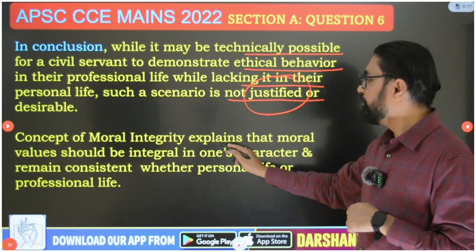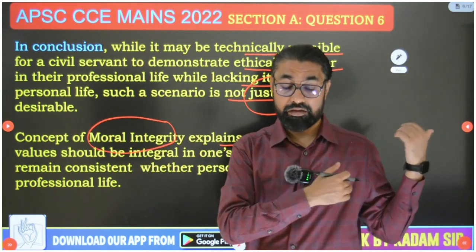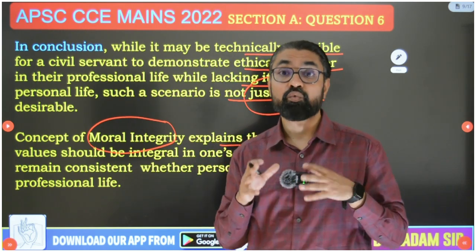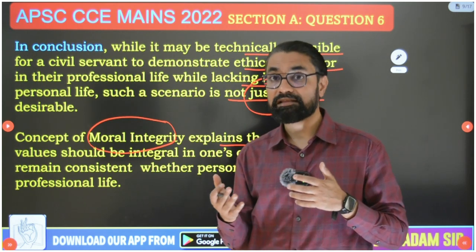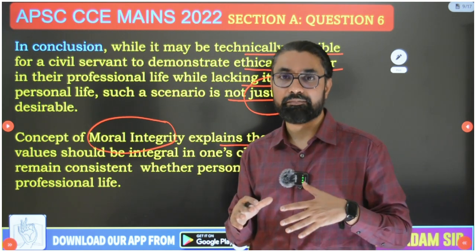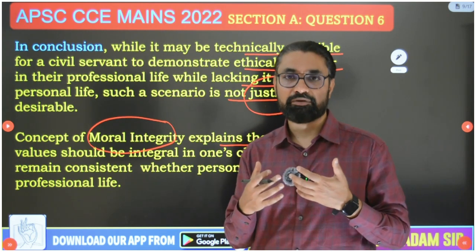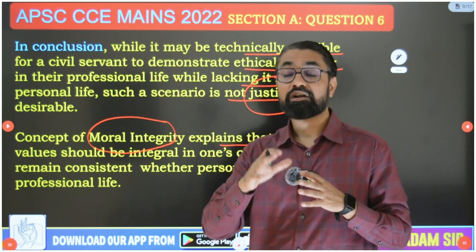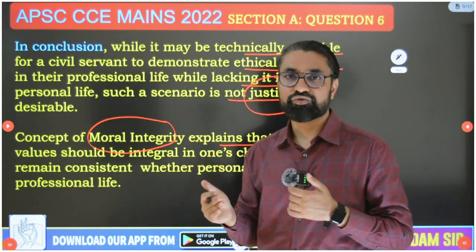Now, the concept of moral integrity. When I discussed it in another question, in APSC series, integrity means wholesomeness of character. You should be the same person inside out. What Gandhi said in his definition of integrity is that your thoughts, words, deeds, and actions should all be the same. So moral integrity means that your moral values are consistent. You are committed to your moral values, and you carry those values in your personal life and professional life.